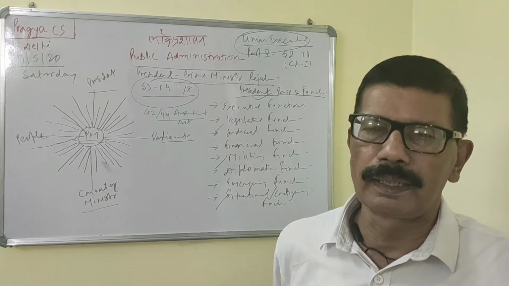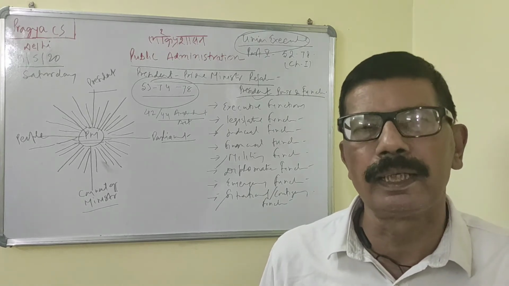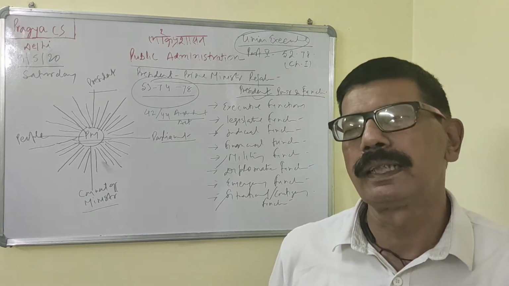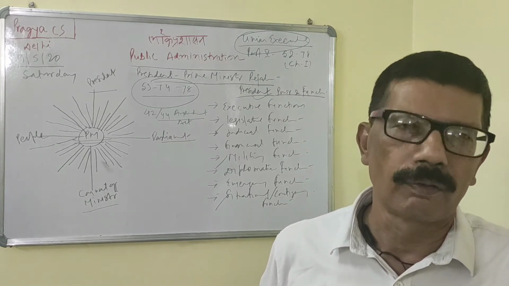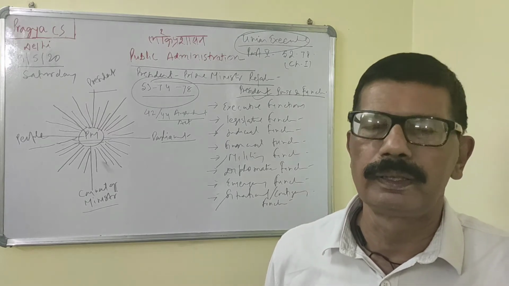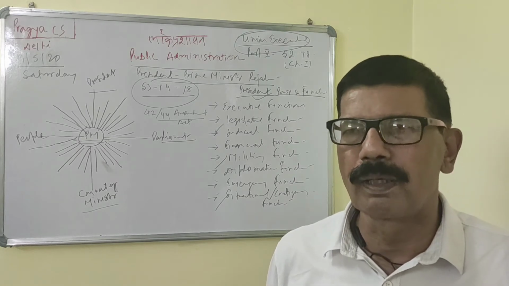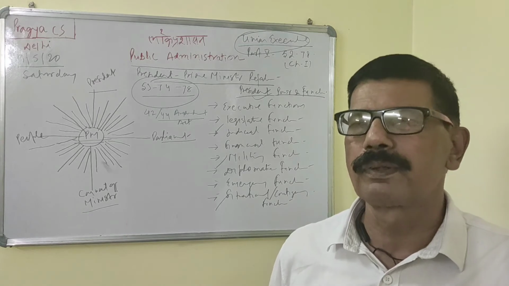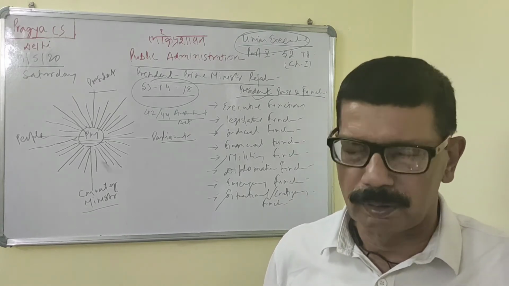But recently, one PIL was filed in the Supreme Court saying that since India is having a financial crunch due to the corona epidemic, there should be a national financial emergency. But the Supreme Court has no power at all here. It is the President's prerogative. Since the government has not responded, it was not imposed.